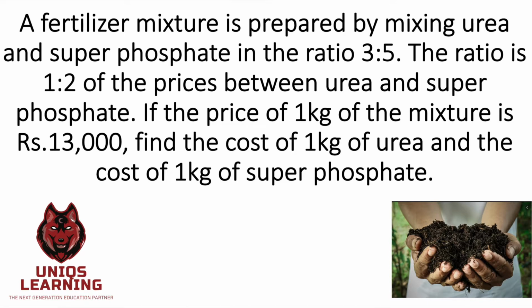The question says a fertilizer mixture is prepared by mixing urea and superphosphate in the ratio 3:5. So the ratio between the amount of urea and phosphate mixed in the fertilizer is 3:5. Then it says the prices of urea and phosphate are in the ratio 1:2. If the price of 1 kilogram of the mixture is 13,000, find the cost of 1 kilogram of urea and the cost of 1 kilogram of phosphate.